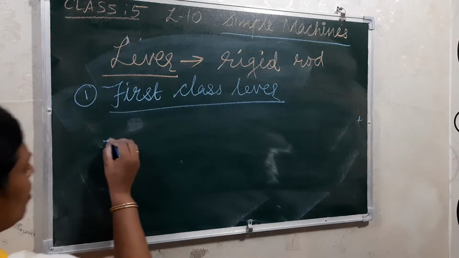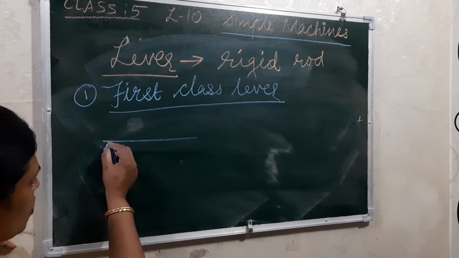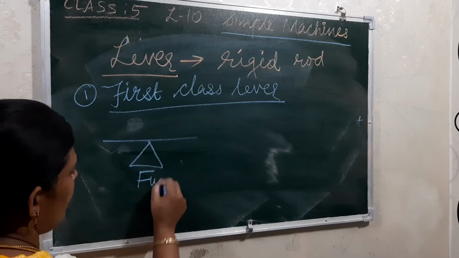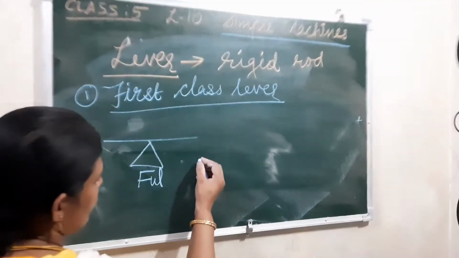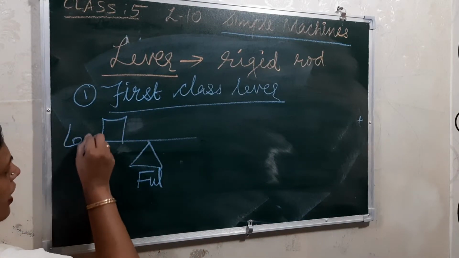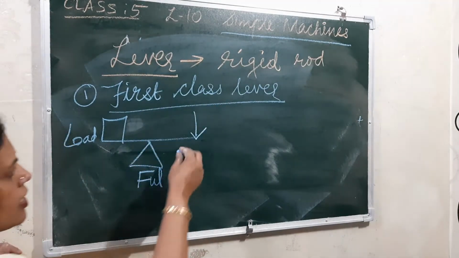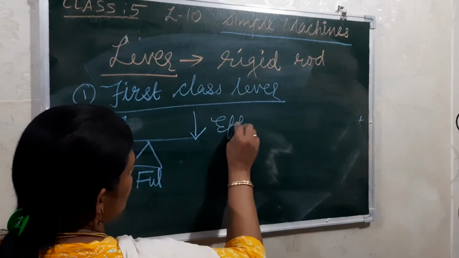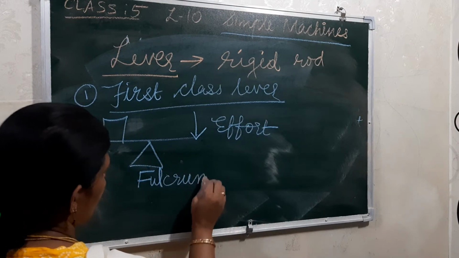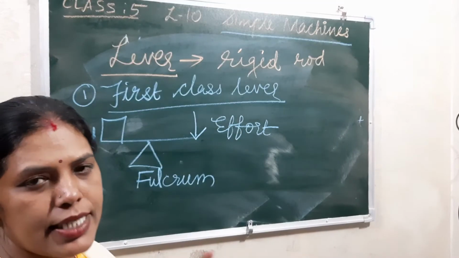If this is the rod, here in this rod the fulcrum is coming in the center. Fulcrum is here, and then here is the load. This is the load, and at the last end we are applying the force, so that is the effort. Understood? Here is the joint.